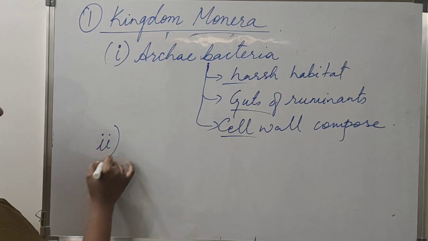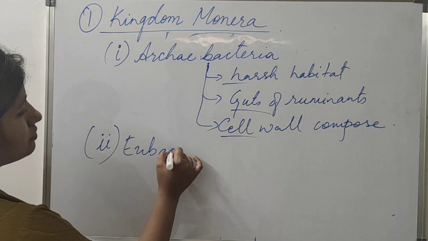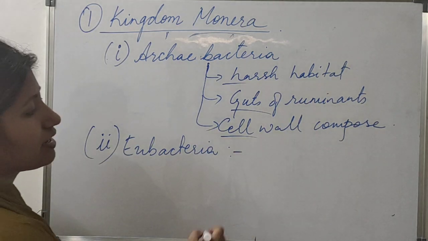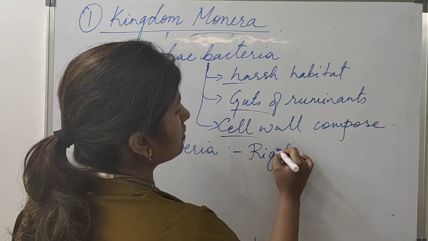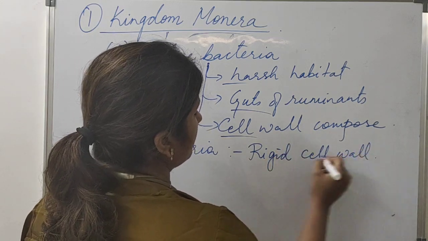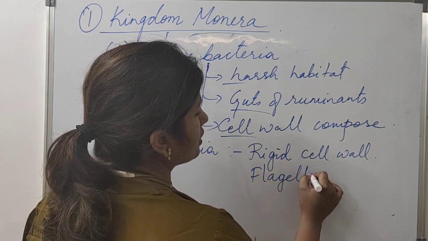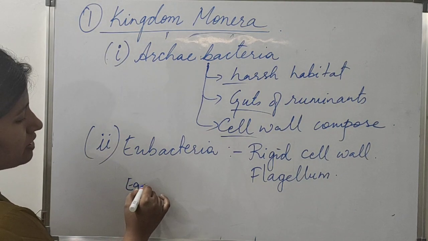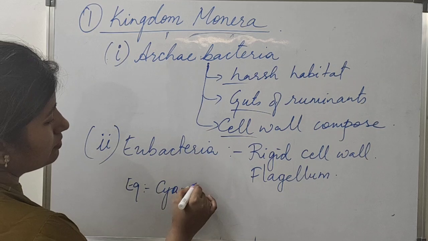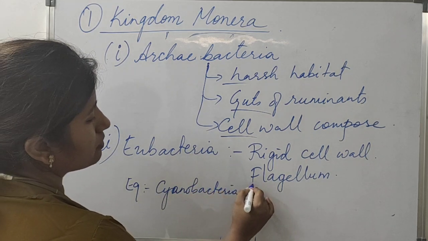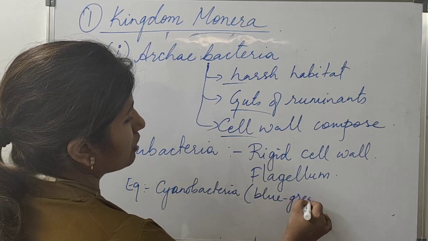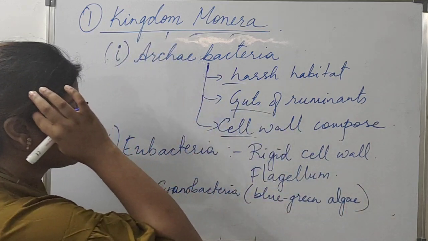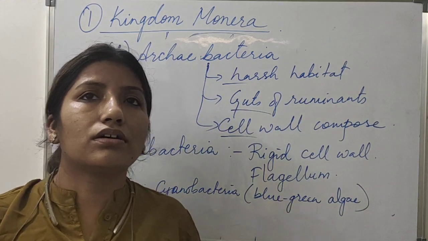Then we will see eubacteria. Eubacteria have a rigid cell wall and they possess flagellum, which can be 1 or 2 in number. Example, cyanobacteria. Cyanobacteria are known as blue-green algae because they possess pigments. That's why they are given the name blue-green algae.